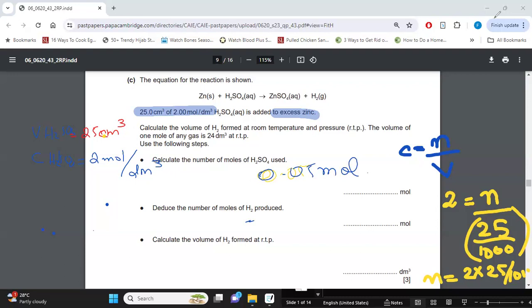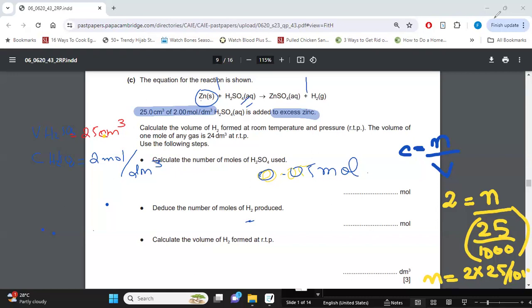Okay. So this is exactly why I said we do not use the excess reagent. Zinc is in excess. If in the exam they had given you moles of zinc and sulfuric acid, if they had given you both, and then they said, can you please tell us the value for hydrogen? You will not use zinc for your calculations. Why? Zinc is in excess, right? So we always use the one that's not in excess. So sulfuric acid is what we'll be using. Yes, you're perfectly right, by the way. The mole ratio over here is 1:1. It's an easy question. Mole ratio is 1:1.